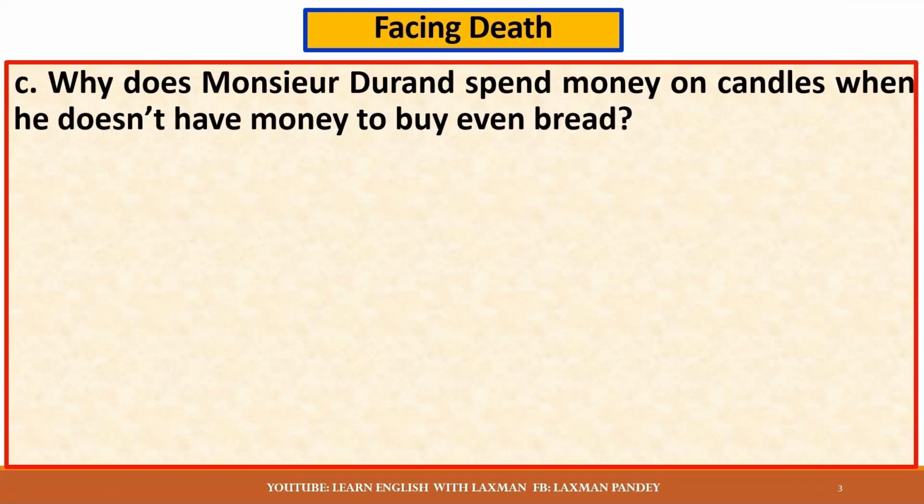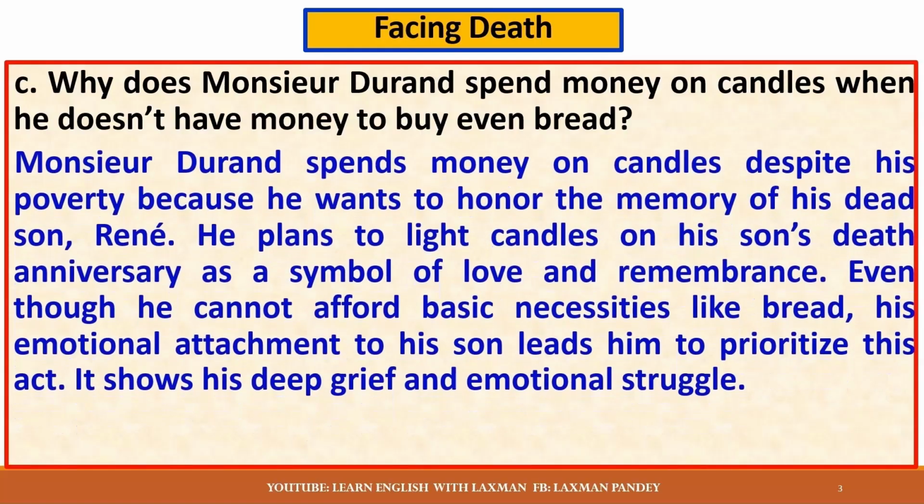Why does Monsieur Durand spend money on candles when he doesn't have money to buy even bread? Monsieur Durand spends money on candles despite his poverty because he wants to honor the memory of his dead son Rene. He plans to light candles on his son's death anniversary as a symbol of love and remembrance. Even though he cannot afford basic necessities like bread, his emotional attachment to his son leads him to prioritize this act. It shows his deep grief and emotional struggle.